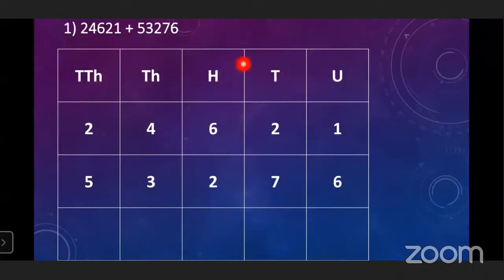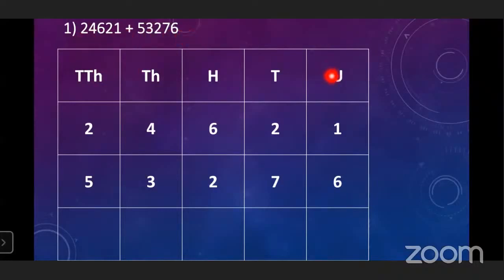Before solving any sum of addition, you have to see how many digits are there. Here 5 digits and in the second number also 5 digits. That's why I have made 5 columns, because both numbers have 5 digits.